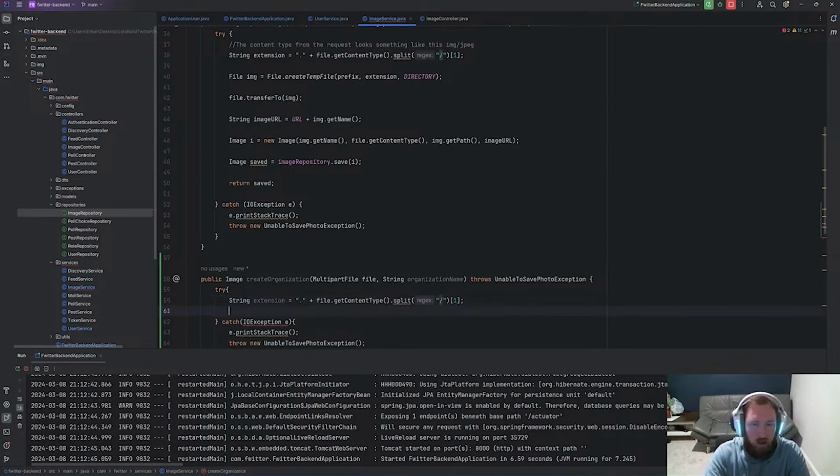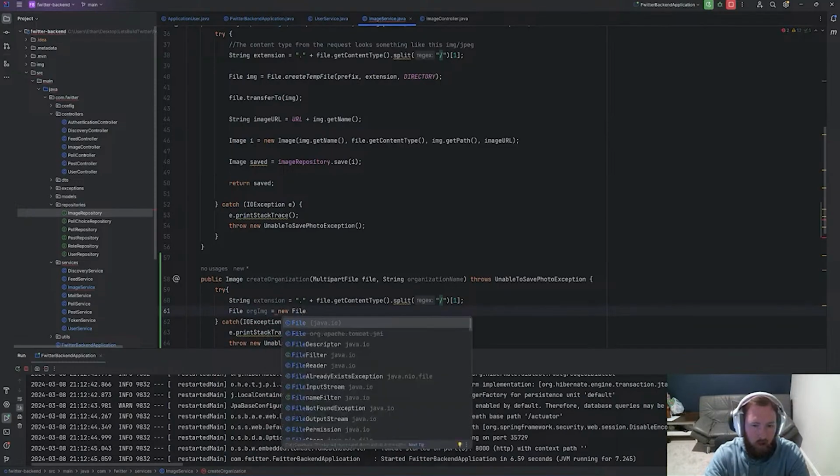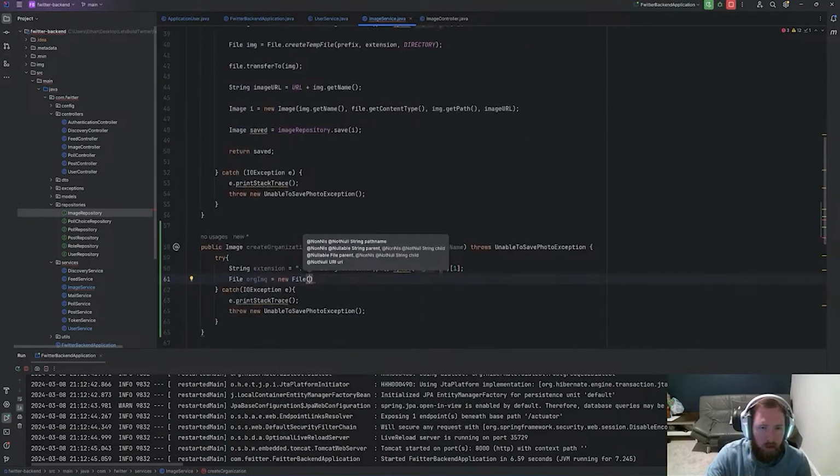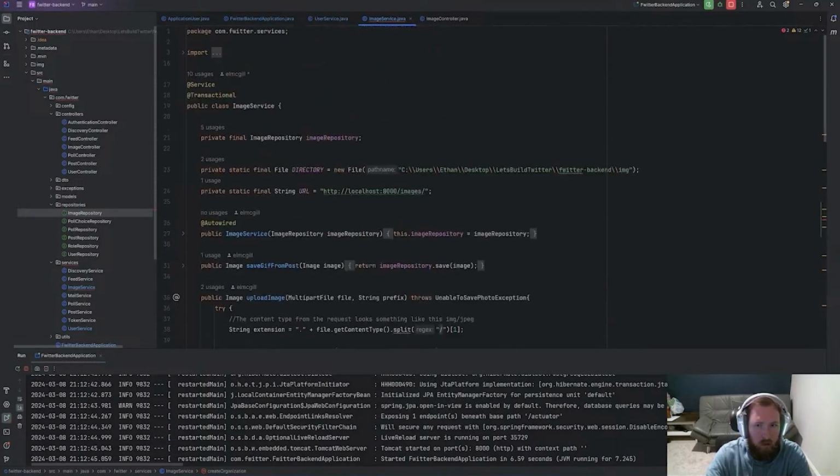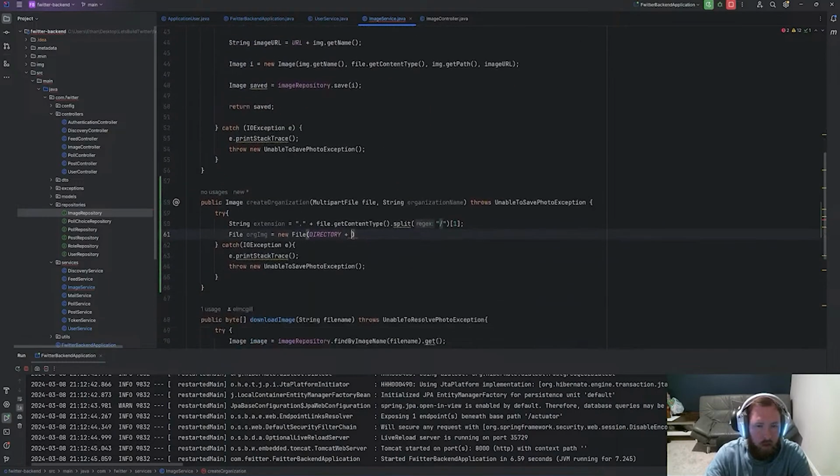So now we can go ahead and make a file. So file org image, new file. I have no idea if this will work or not. I feel like path name would probably be like directory, which I don't know if directory is even going to work anymore, because directory is probably something different. We can see what happens.